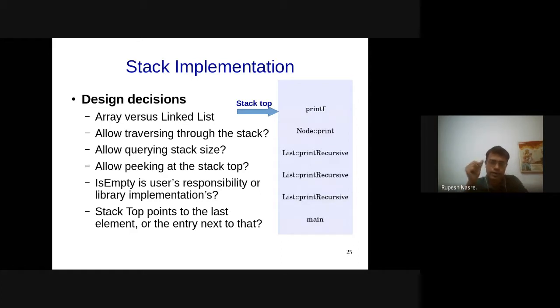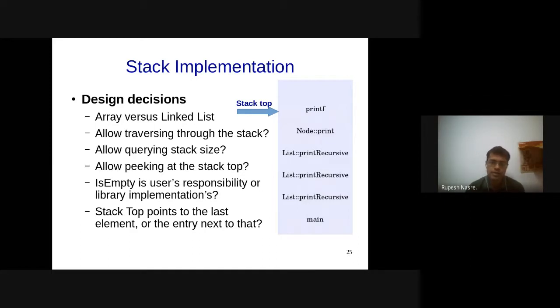The invariant that you maintain is either stack top always points to the last entry in the stack, or stack top points to the first empty entry in the stack, which means that the element just above printf is the one that you will be pointing to. Depending upon that, your pop and push are going to get changed. But that could be your design decision.